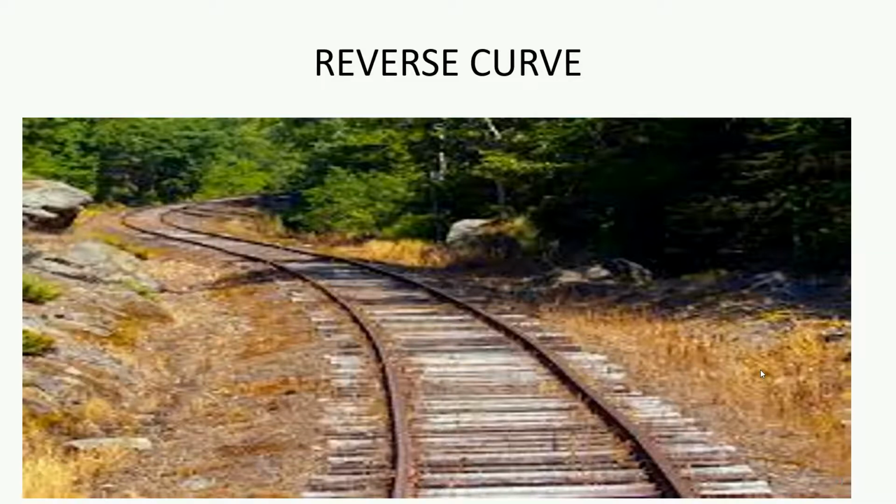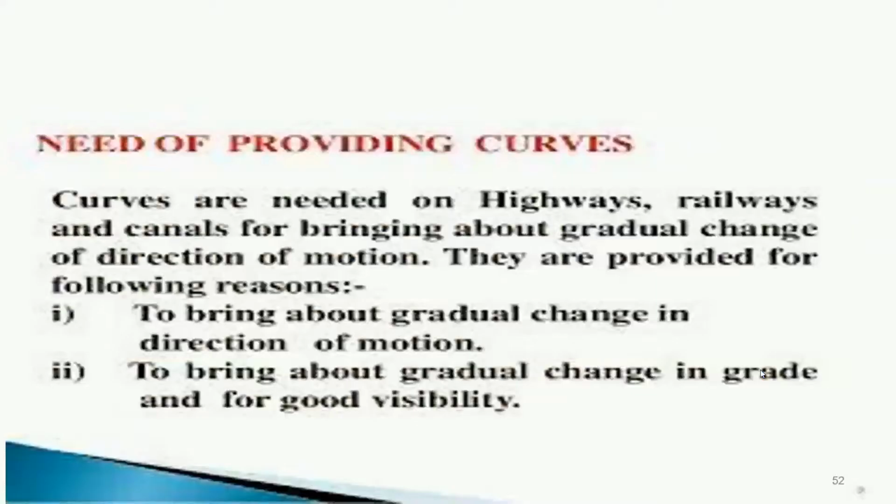When there is a problem in the topography or filling and cutting is not possible, in that case we provide the reverse type of curve. I hope you can understand what a reverse curve is by seeing this actual example.